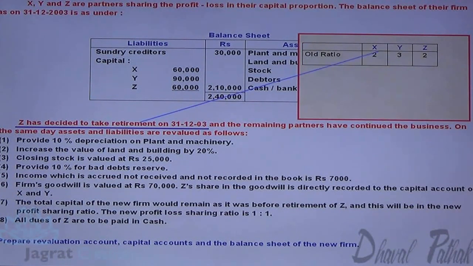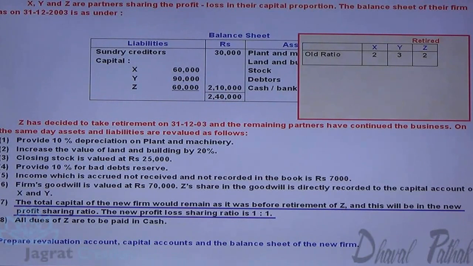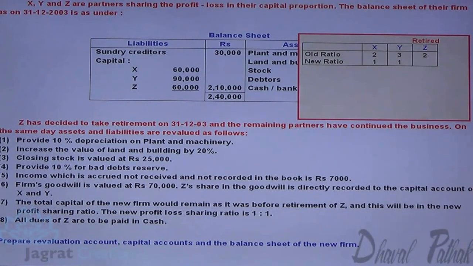Z decided to retire, so Z retired. So who are the continuing partners? X and Y. What is the new profit sharing ratio of X and Y? 1:1. Now I want to find out the gain ratio.